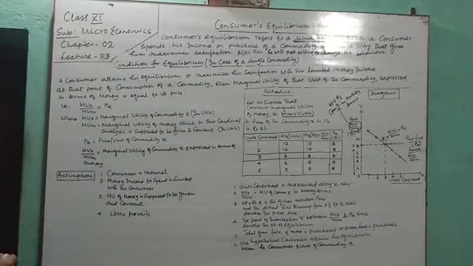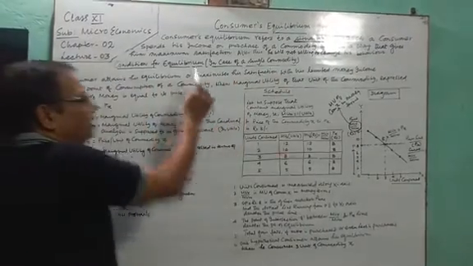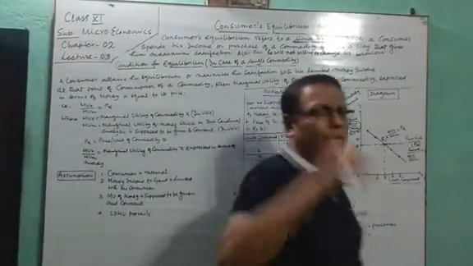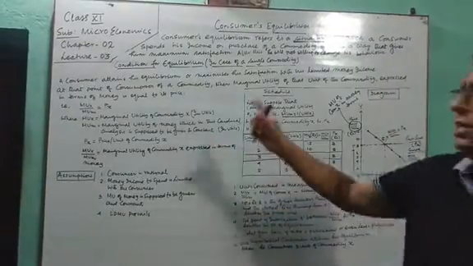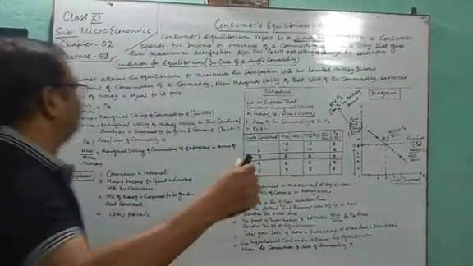Now see, in the case of a single commodity, what is the condition of equilibrium? That means what condition must be fulfilled when a consumer achieves his equilibrium?